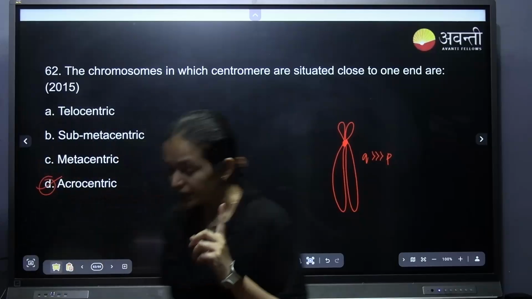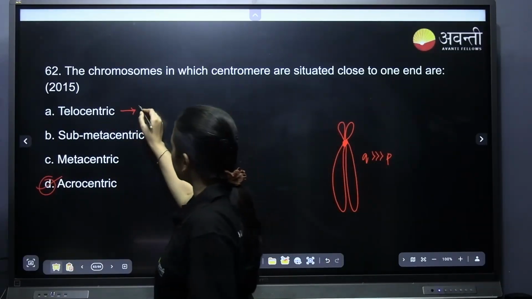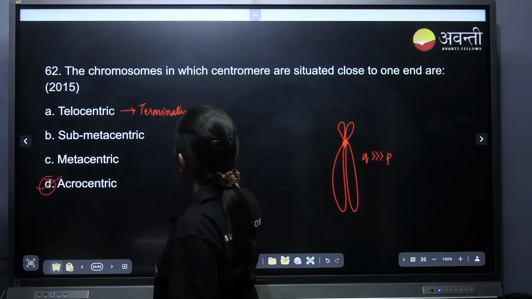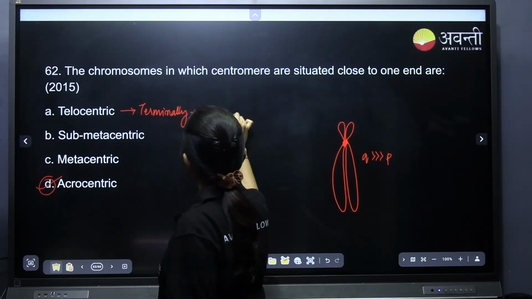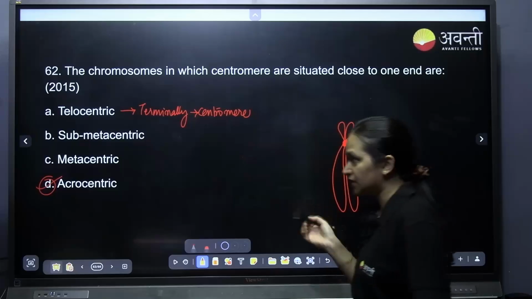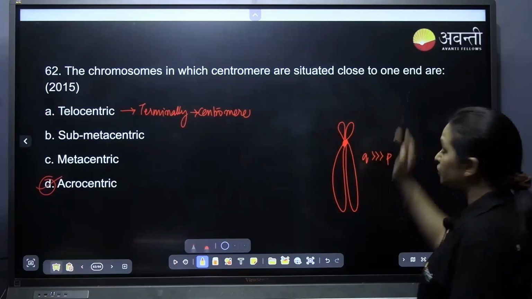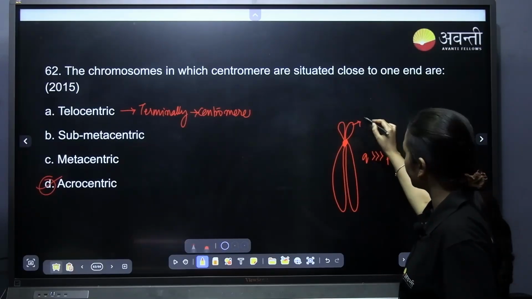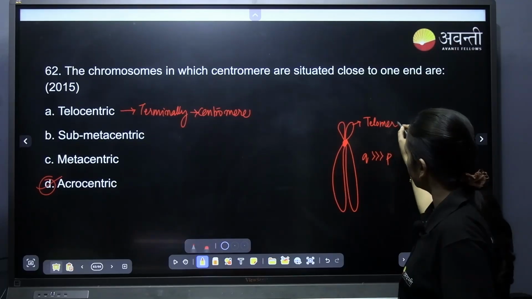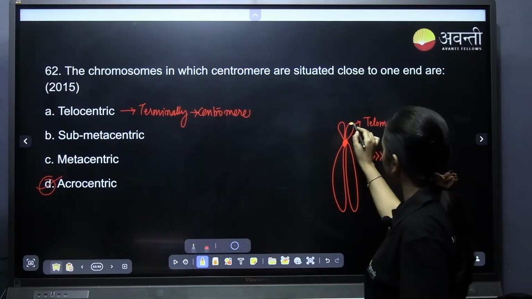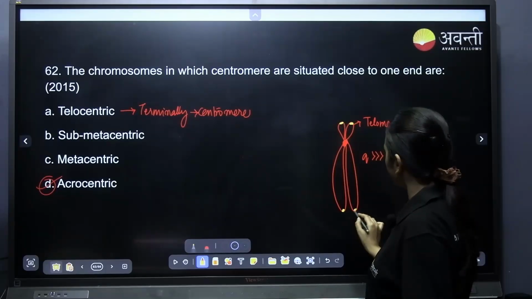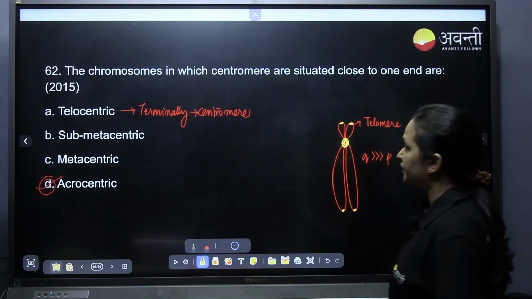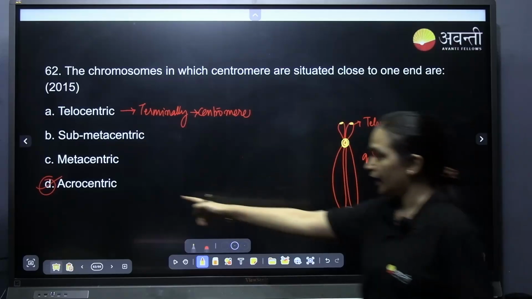Telocentric, no. For telocentric, the centromere must be terminal. Centromere present terminally is telocentric, whereas here it is situated close to one end, just close to the end. This is the end, and these parts of the chromosome are called telomere. If the centromere is situated towards the end, that is acrocentric.